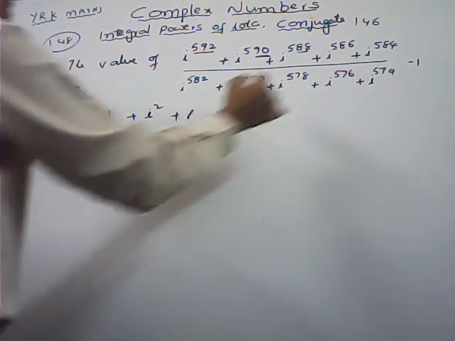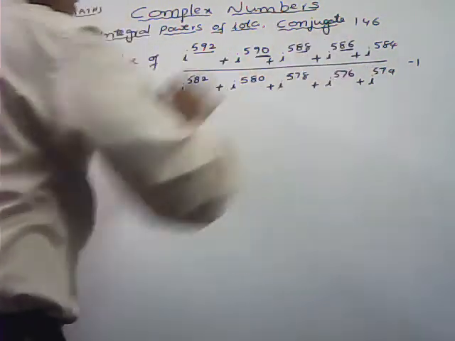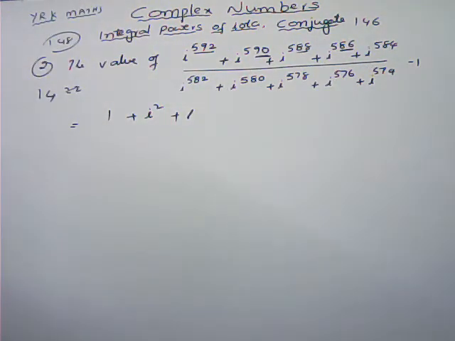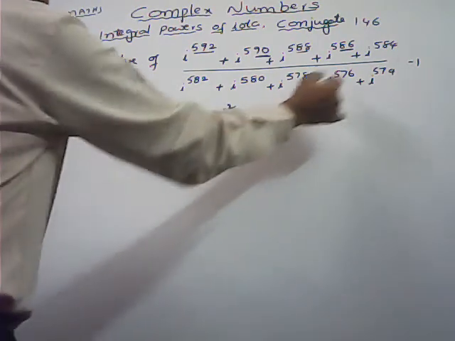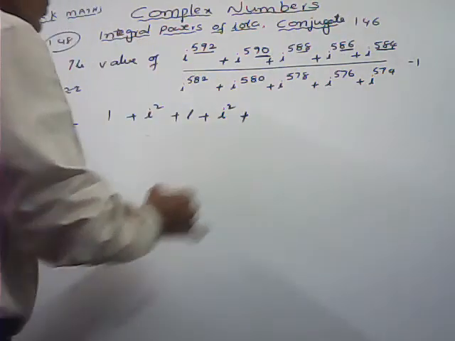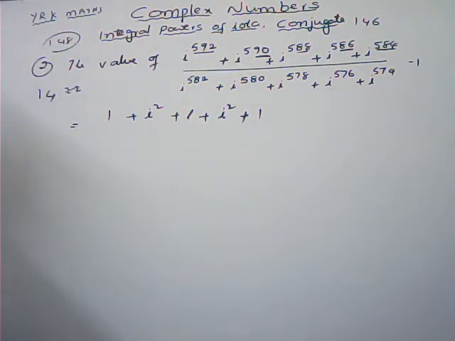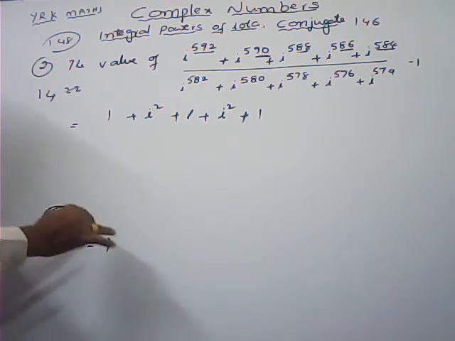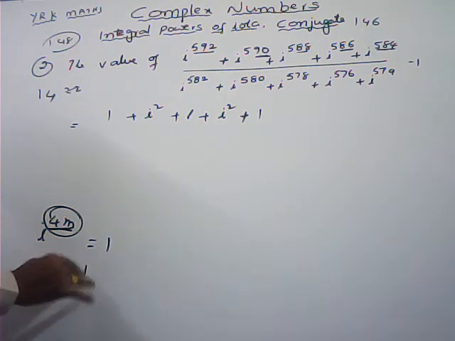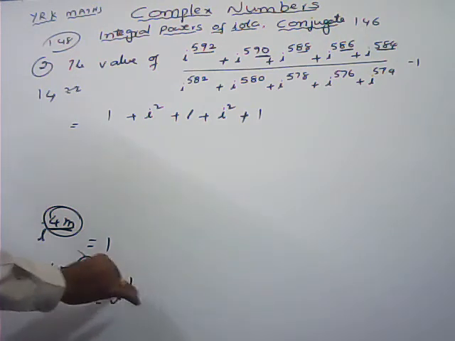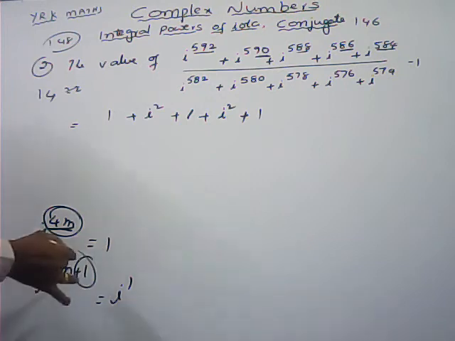If you divide these last 2 digits also, 4 2s are 8, 4 1s are 4, so 2 is the remainder. So here we can write i square plus, this is also the multiple of 4. If it is the multiple of 4, we can write directly 1. Previously I have written i power 4m. If it is the power of i and it is the multiple of 4, simply we can write directly 1. And 4m plus 1, we can write i power 1; 4m plus 2, i square; 4m plus 3, i cube.